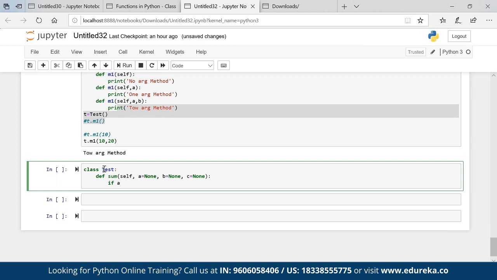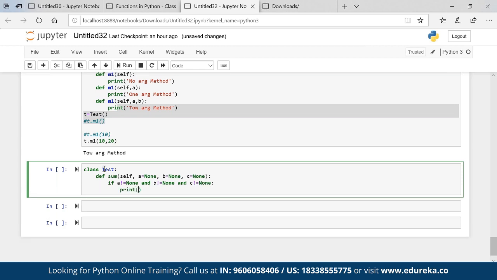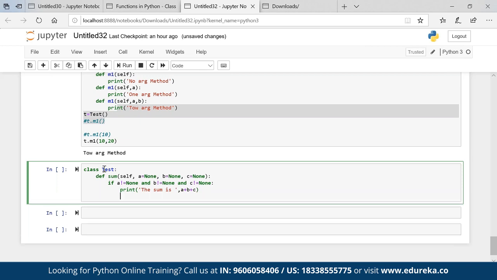If a is not equal to none and b is not equal to none and c is not equal to none, print. So basically I can sum three numbers because all are not none. So the sum is a plus b plus c. Okay, simple.